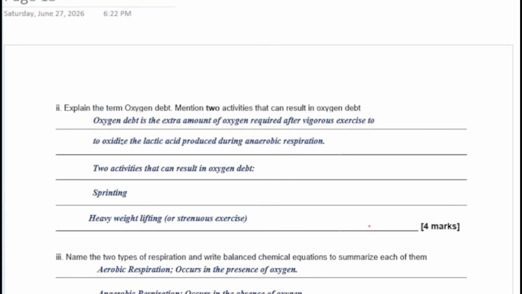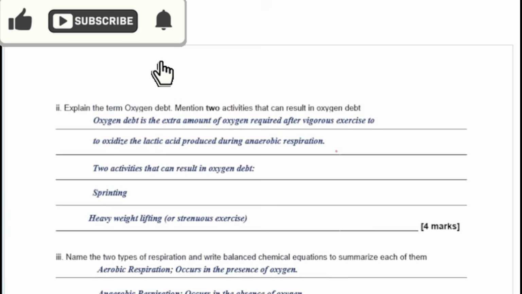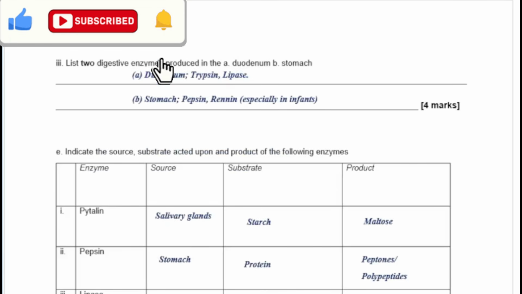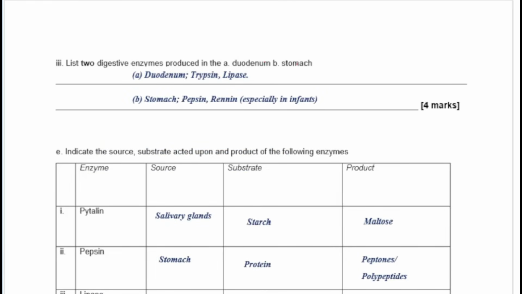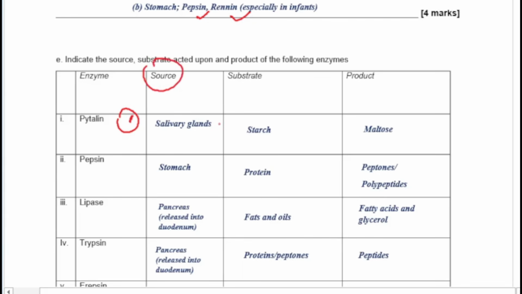So we see here that the enzymes in the duodenum are your trypsin and your lipase, and then in the stomach you have your pepsin and your renin. On this table you now have the ptyalin. Ptyalin, the source is the salivary glands. That's where it is produced, and then the substrate is starch, the product is maltose.